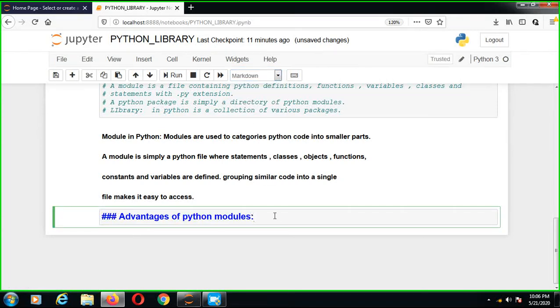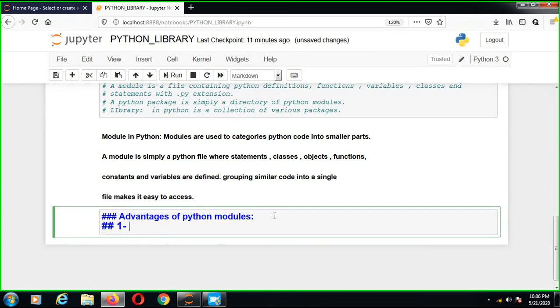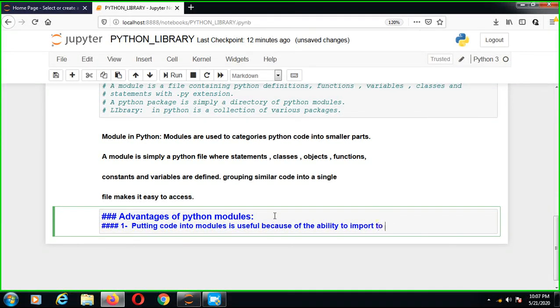So advantages of Python module. Number one: putting code into modules is useful because of the ability to import module functionality.